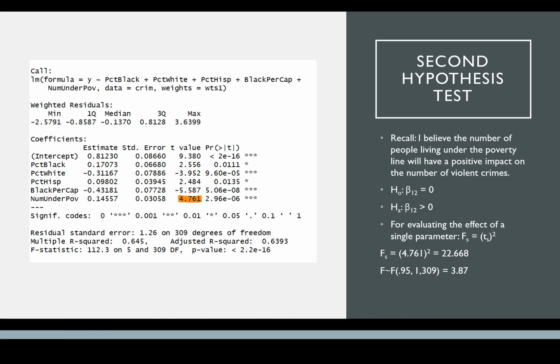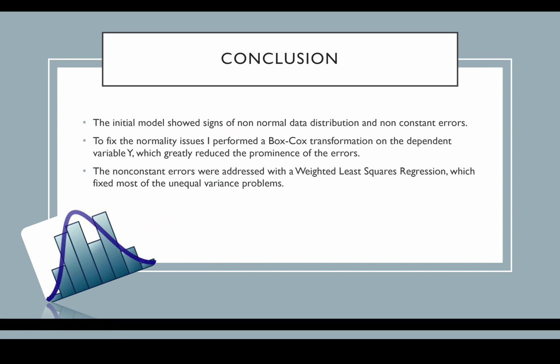And then the critical value there is calculated to be 3.87. And so clearly the F-test statistic is a lot higher than the critical value, and so we can reject the null hypothesis, and we can say that the number of people living under the poverty line will have a positive impact on the number of violent crimes within a community.